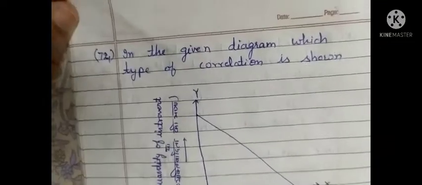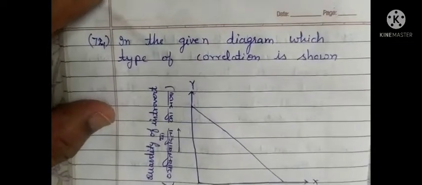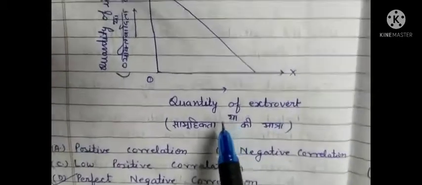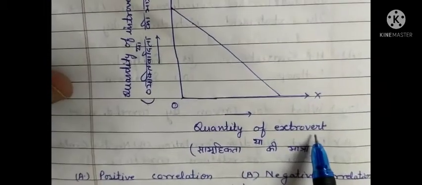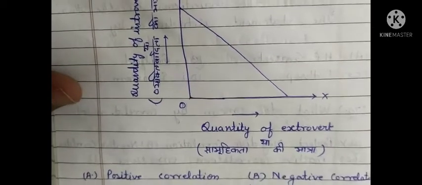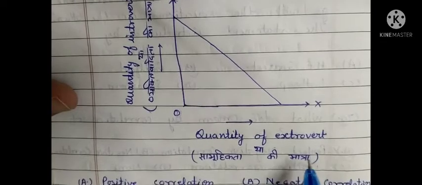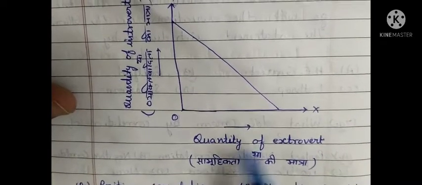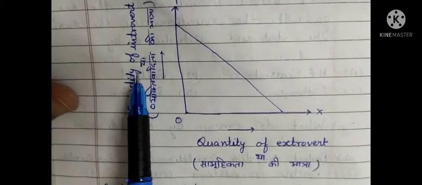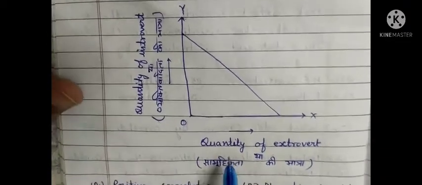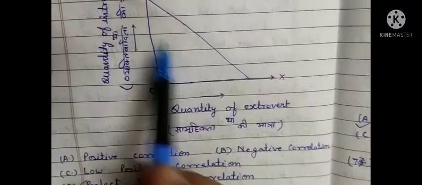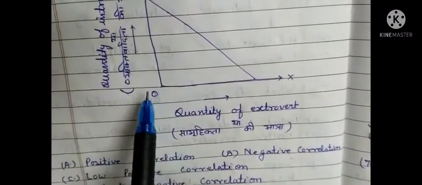Next question. In the given diagram, which type of correlation is shown? Again, on x-axis quantity of extrovert and on y-axis quantity of introvert is plotted.